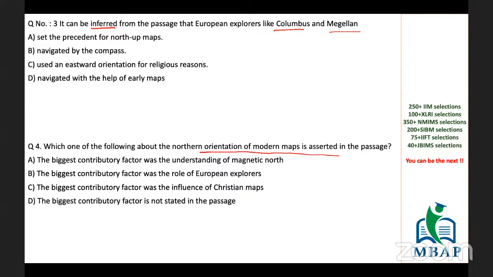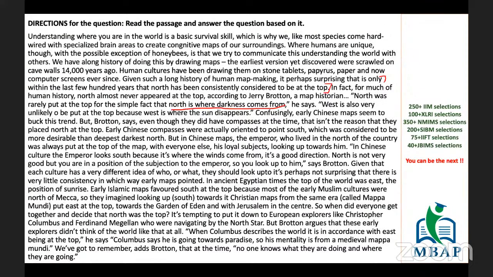Okay, so when we talk about this particular question, one thing which you can identify is that you need not read the entire passage. I know that this is the place. I have introduced these people only. So my answer will be here only, between these four lines only. So I need not pay attention to the entire passage, because before this we haven't spoken anything about these people. We are coming up with these only.